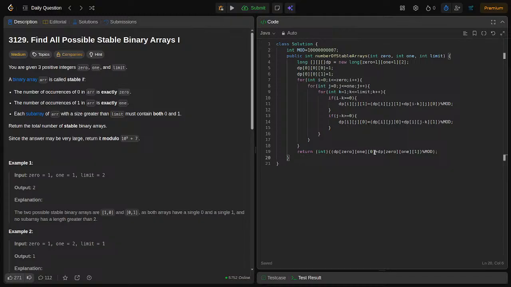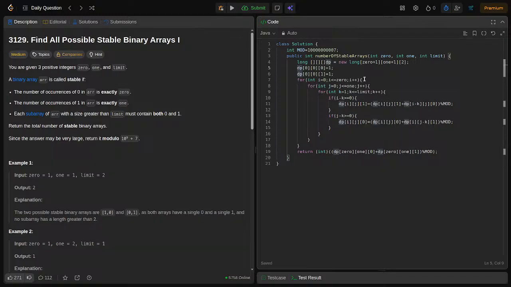So, first what are we doing? First we are creating one long dp array, in the size of 0 plus 1, then 1 plus 1, and 2. Why have we written here 2? Because our last element would be either 0 or 1. Then we are creating dp, the 0th element 1 and 0 of 1 equal to 1. Why? Because we are starting from the empty array, because there are no zeros, no ones.